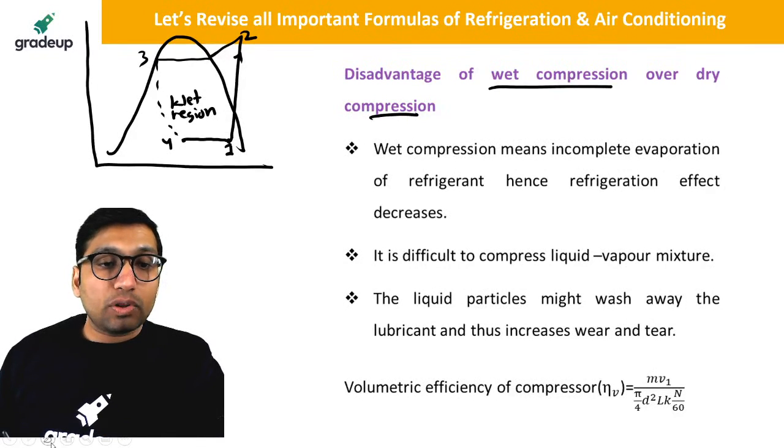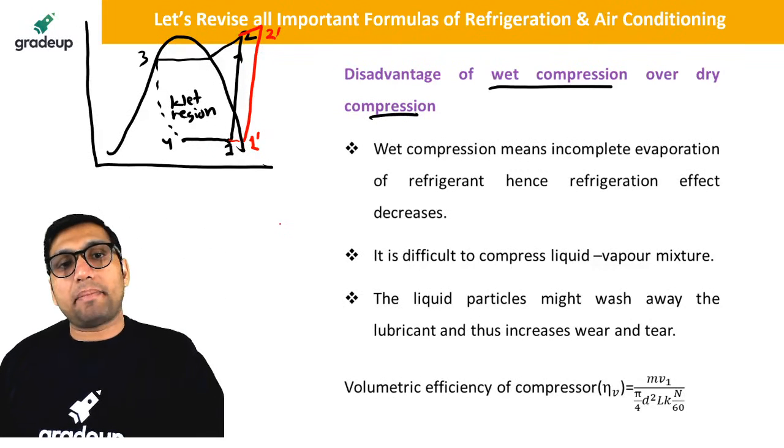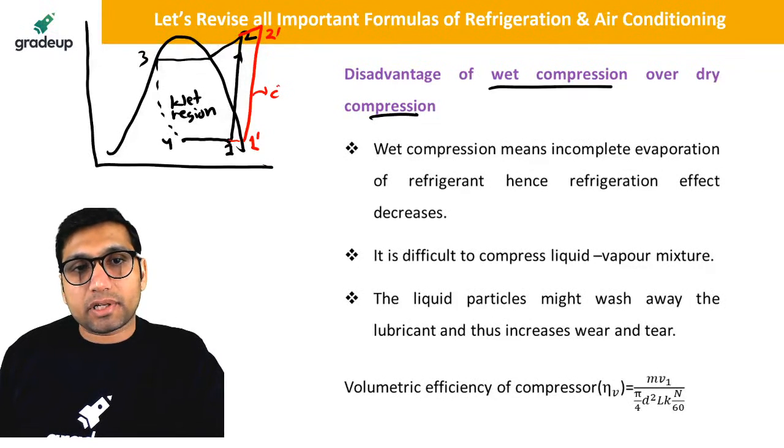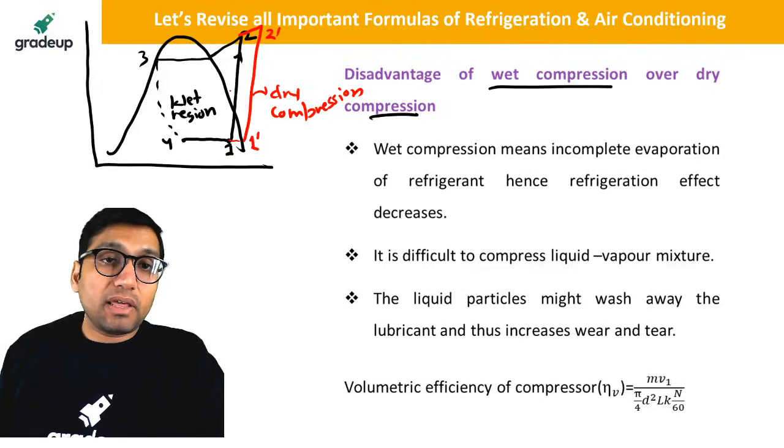But generally, you know that in your compressor you do dry compression. That is, compression should be at this particular point. This is 1 dash, 2 dash. This should be the compression. That is, we require dry compression. Dry compression means only saturated vapor goes into the compressor. Wet compression means a liquid plus vapor mixture goes into the compressor.